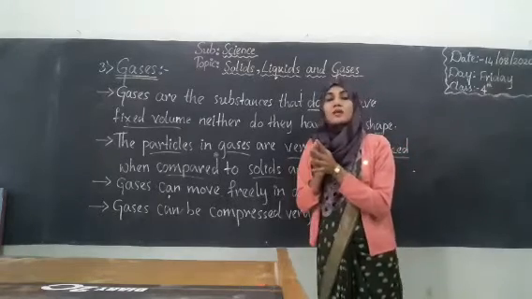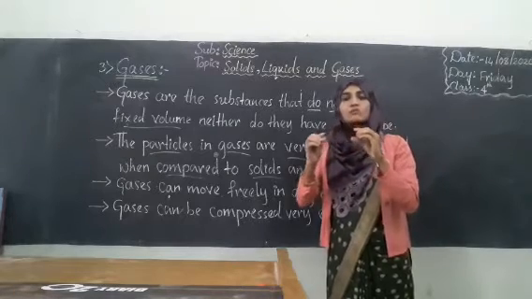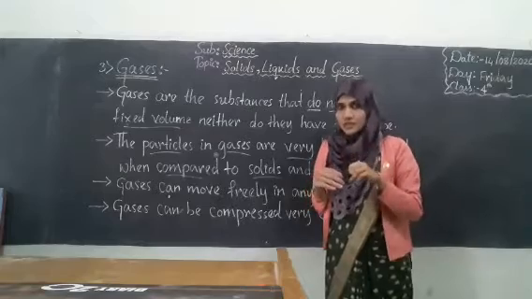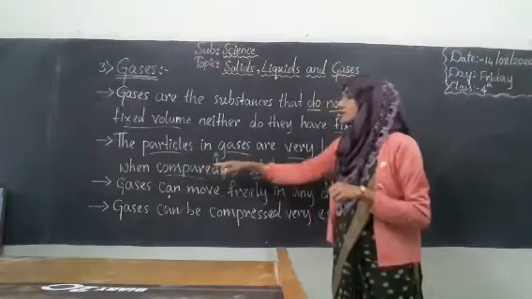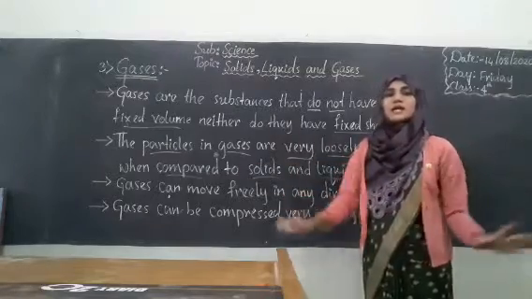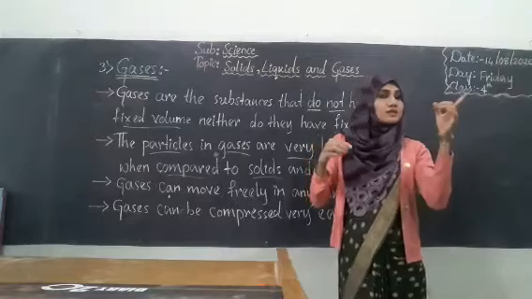Whereas in liquids the particles are not so tightly packed, they are a bit loosely packed and hence they can flow, but we can touch the liquid. Whereas in gases the particles are very loosely arranged. For example, if there is a particle of gas here, then there will be another particle there.